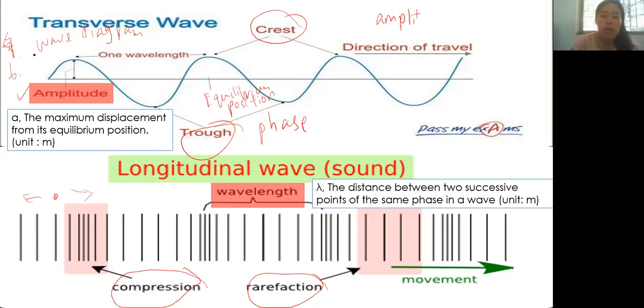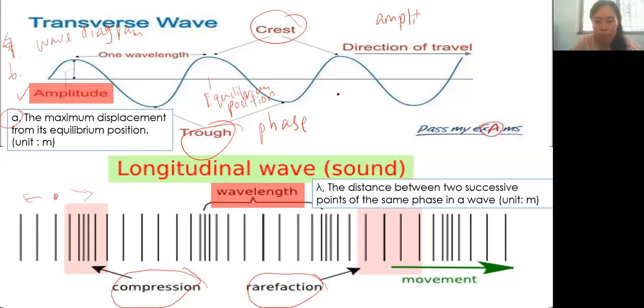So amplitude. The symbol of amplitude is a small letter a. What is amplitude? It is the maximum displacement from its equilibrium position. So the straight line here is the equilibrium position, and the unit will be meter or centimeter.